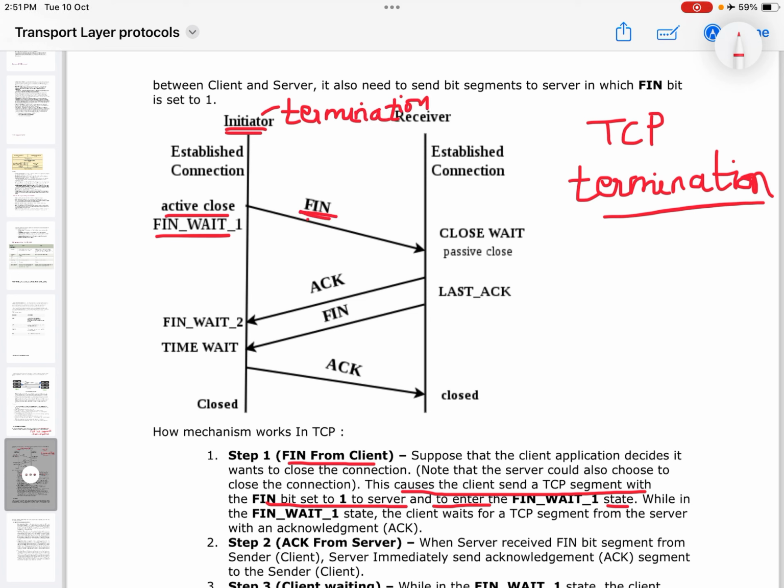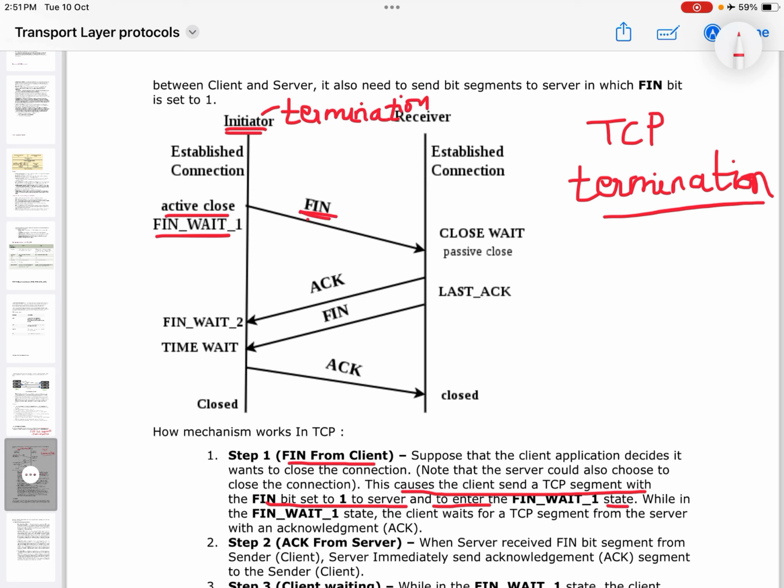Here we have a server and a client. We have taken an example where a client wants to close the application. So the client will send a FIN bit set to 1 to the server and itself go into the FIN wait 1 state.